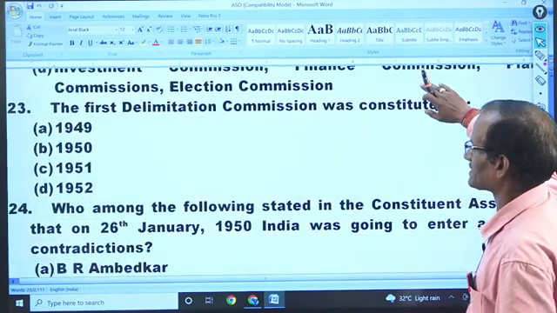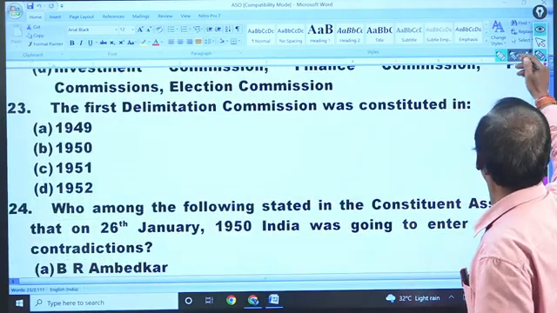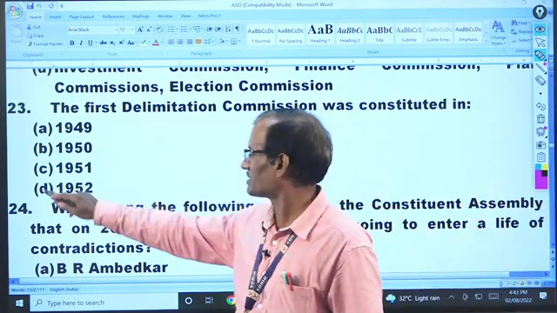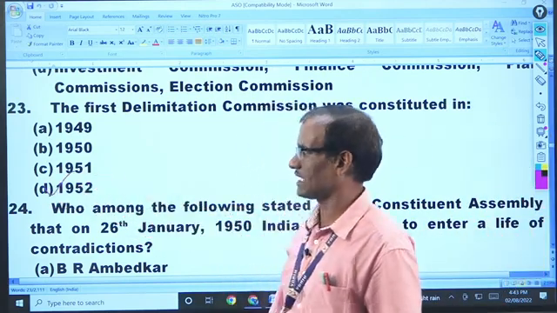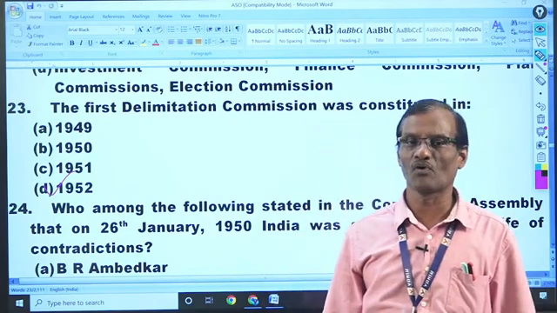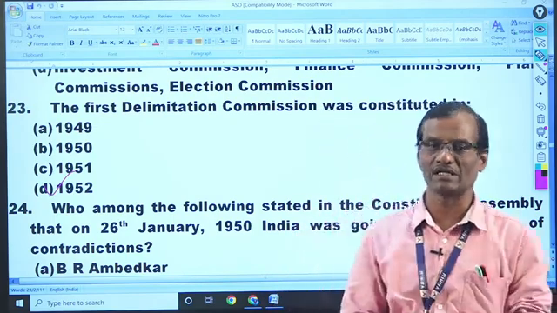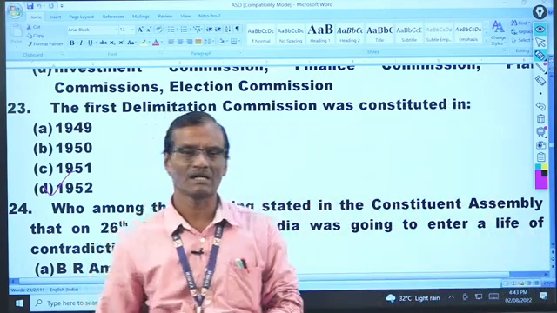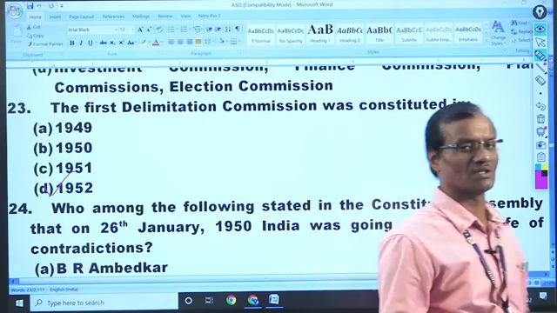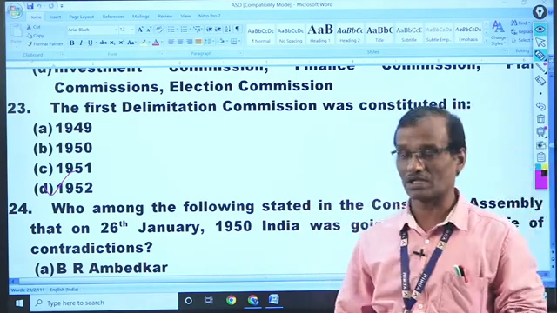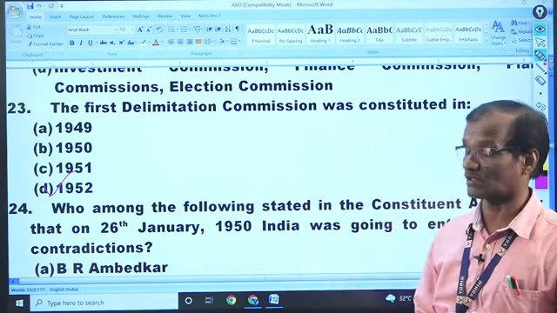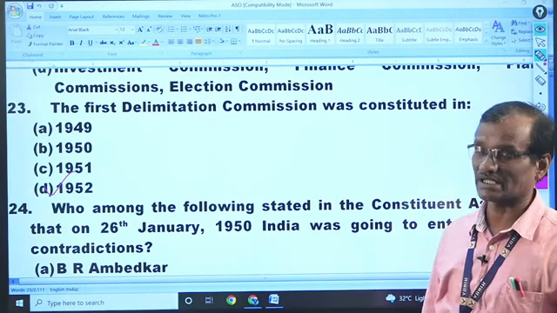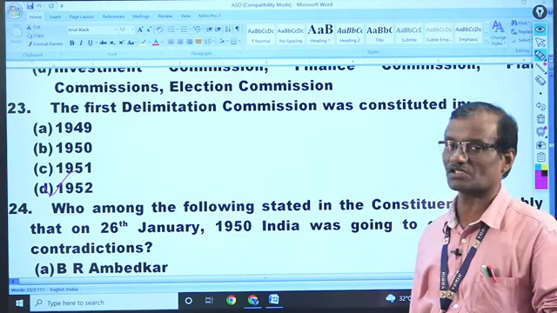Next, the first delimitation commission. The first delimitation commission was constituted in 1952 under the Delimitation Act 1951. There have been 4 delimitation commissions set up in India: 1952, 1963, 1973 and 2002. There have been no delimitation commissions since 2002, and after 2026 there will be a delimitation commission constituted.